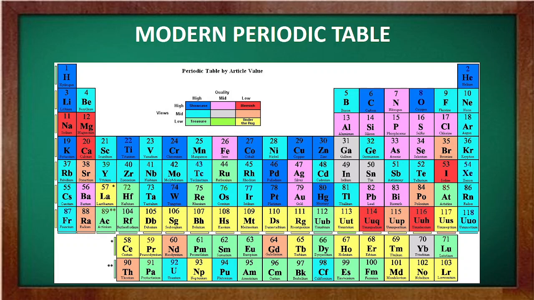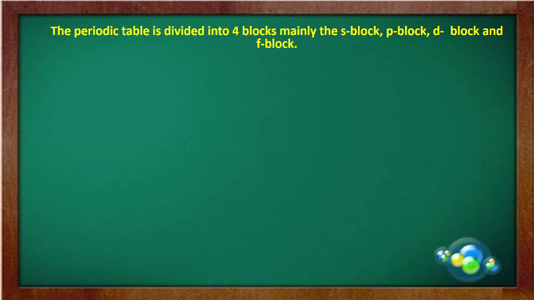And now what are groups and what are periods? The very first thing in the periodic table, what are periods and what are groups? Let's see. The periodic table is divided into four blocks, mainly the S block, the P block, the D block, and the F block. At this point of time, you just remember that the periodic table is divided into four blocks: the S block, P block, D block, and F block. You will come to know what is this S, what is this P, what is this D, and what is this F when we do chapter number 2.